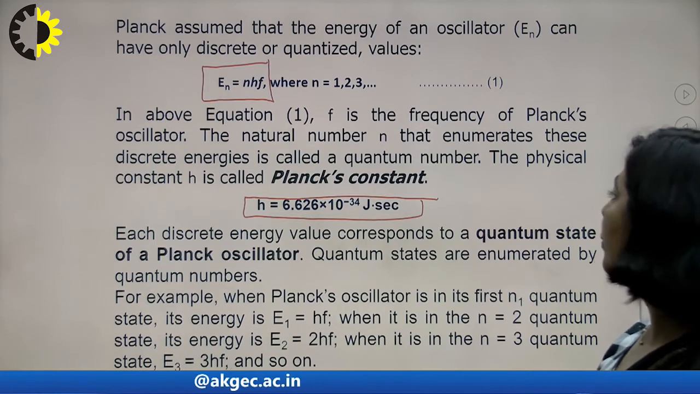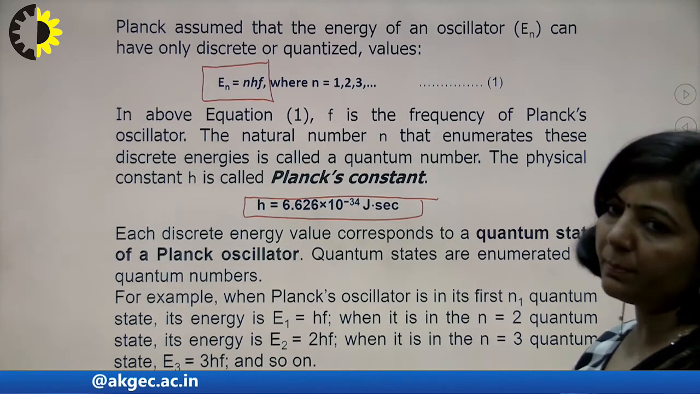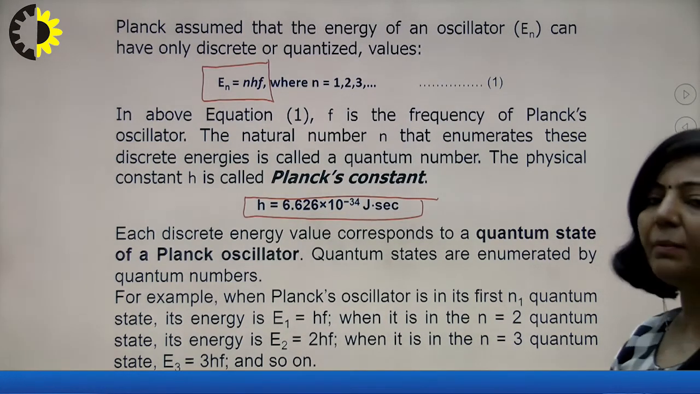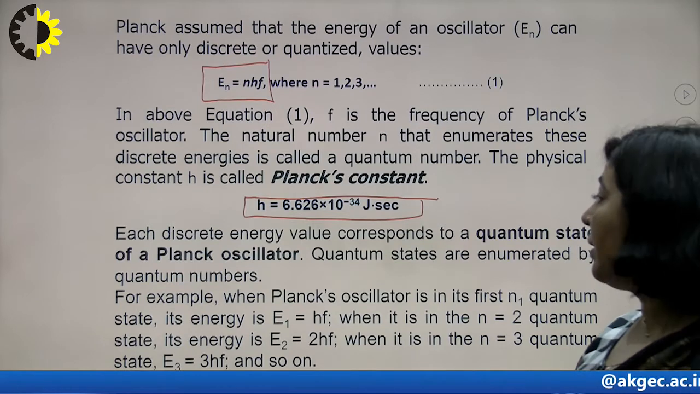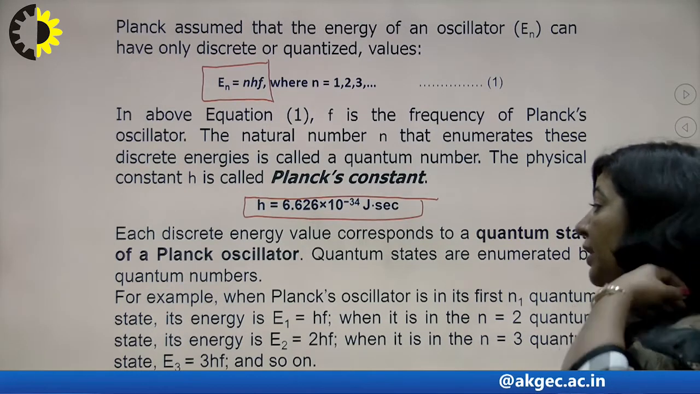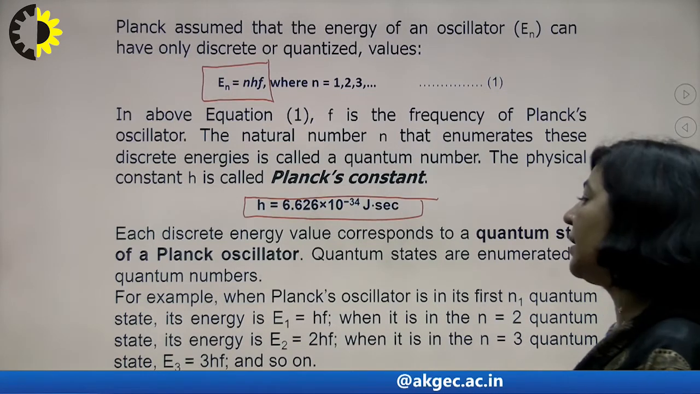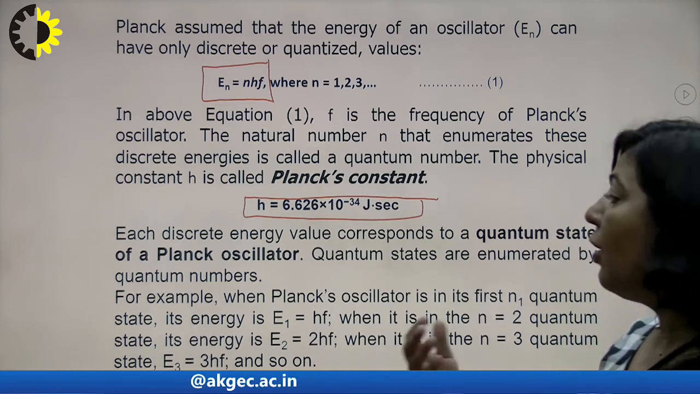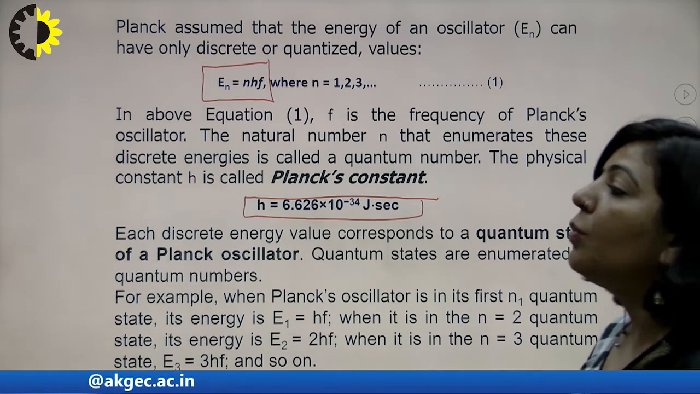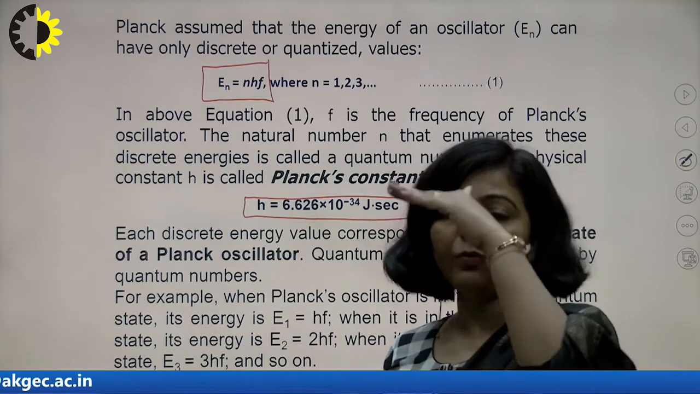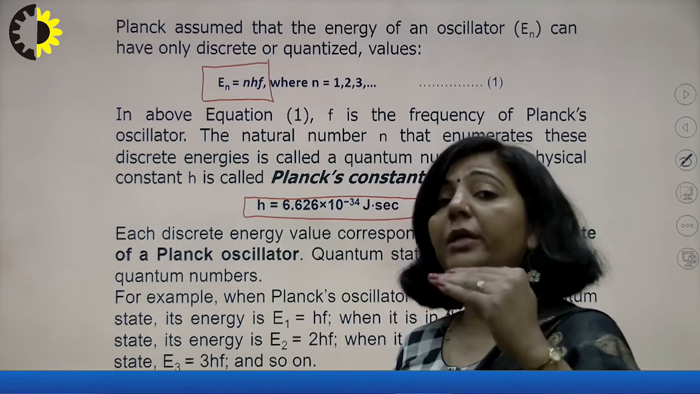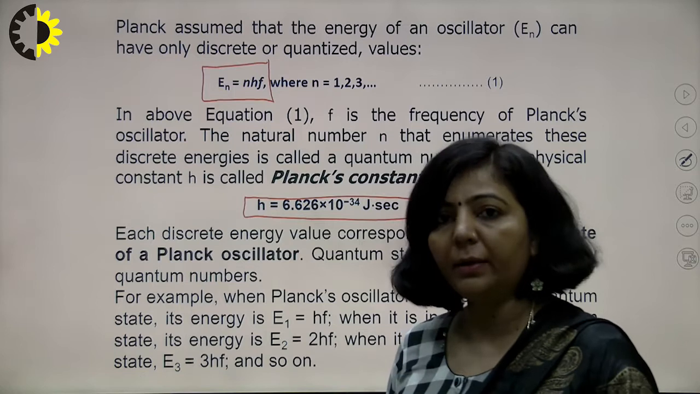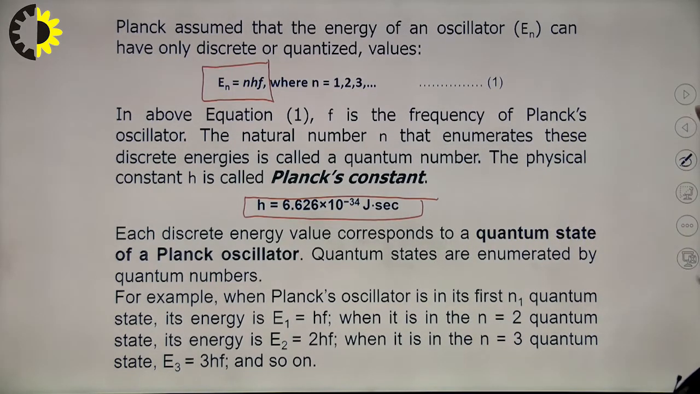Each discrete energy value corresponds to a quantum state of a Planck oscillator. Quantum states are enumerated by quantum numbers. What is the meaning of that? For example, if you are taking the first energy state, E1 is equal to hf. When it is in the second state, then E2 will be equal to 2hf. When it is in the third state, then E3 will be equal to 3hf, 4hf, and so on. It means you are having certain levels of energies like hf, 2hf, 3hf, 4hf, and so on, or you are having integral multiples of hf, right? So that was the main assumption of this Planck's quantum theory.